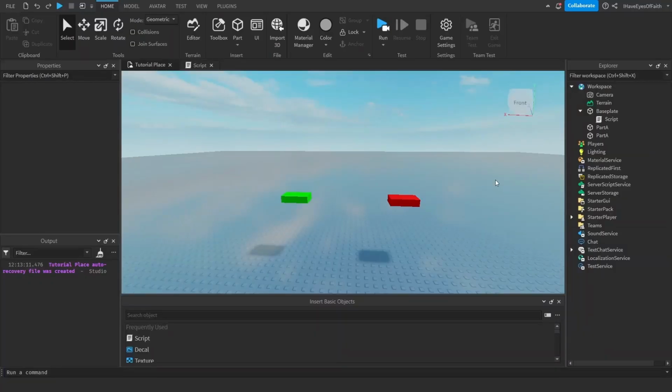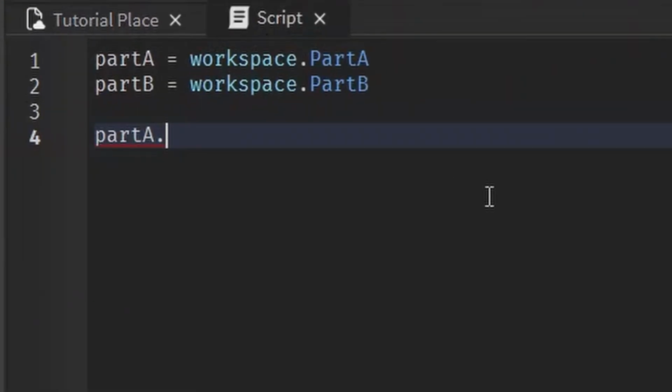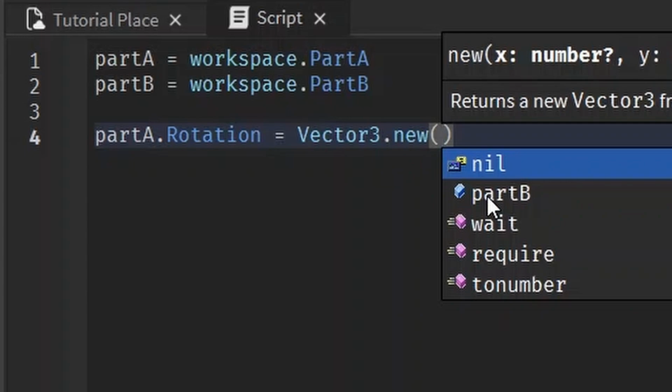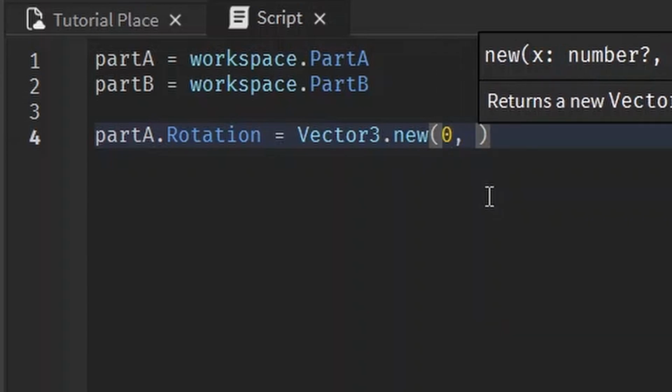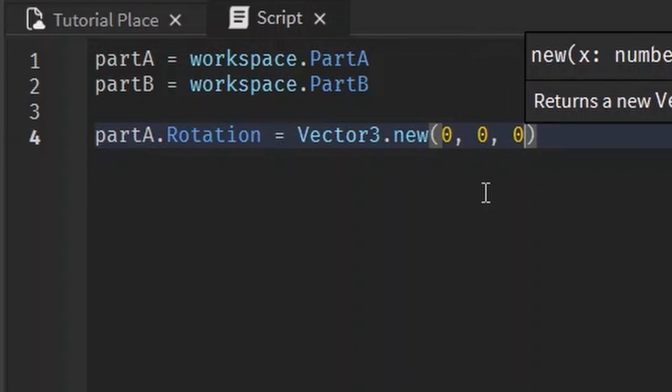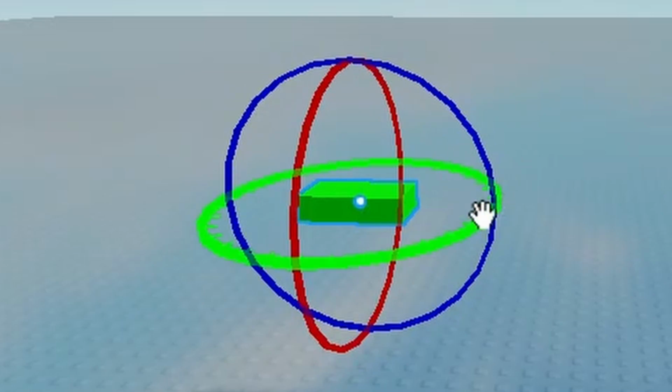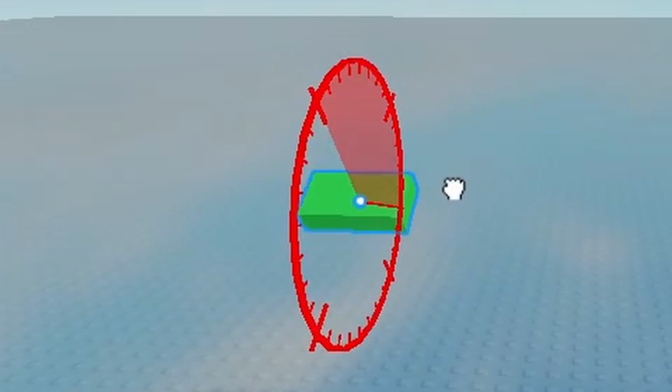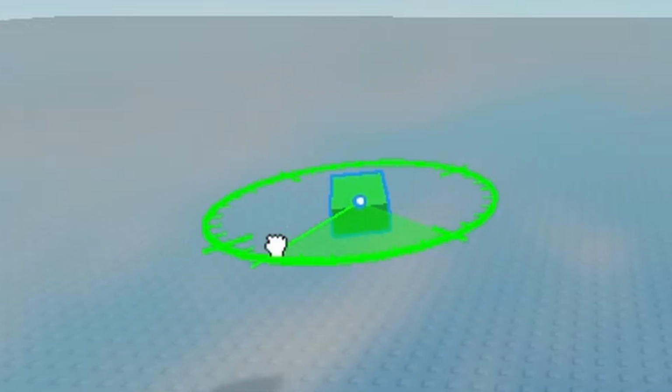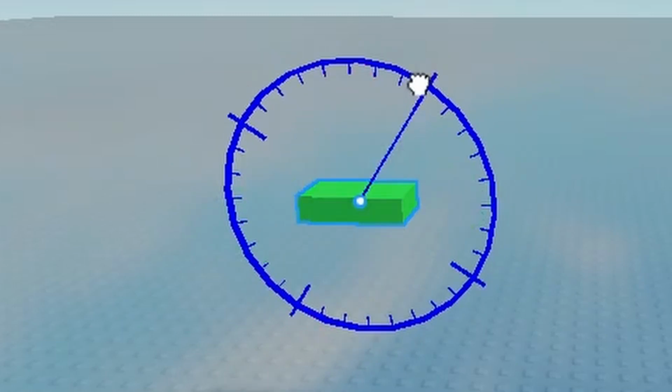Rotation is pretty similar to position. It's a vector 3. Right here we have part A, and if you want to change part A's rotation, just write part A.rotation and set it equal to a vector3.new, just as you would with size and position. Again, this is the value in degrees that you want to tilt it in the x-axis, the y-axis, and the z-axis. If you don't know what I mean, you can rotate it in the x-axis like this, the y-axis, and the z-axis.